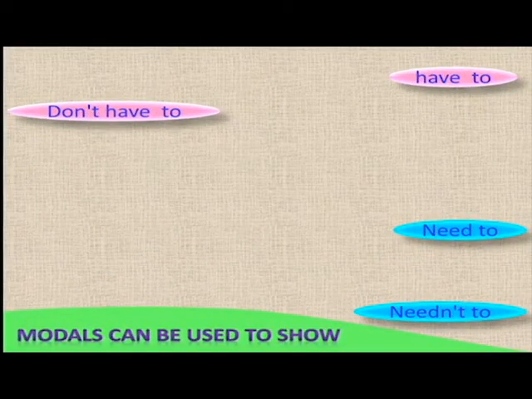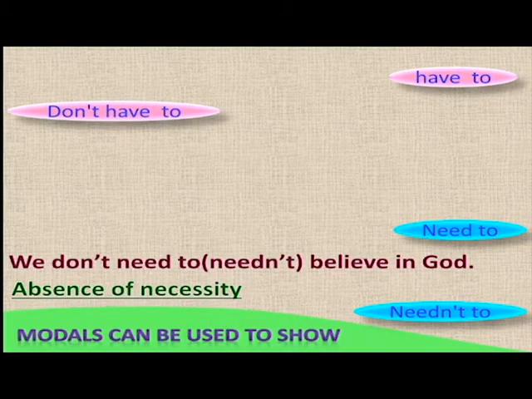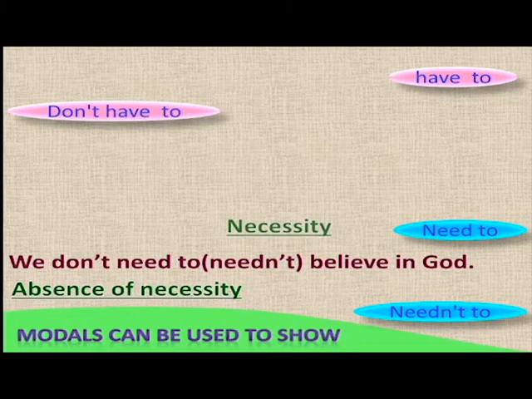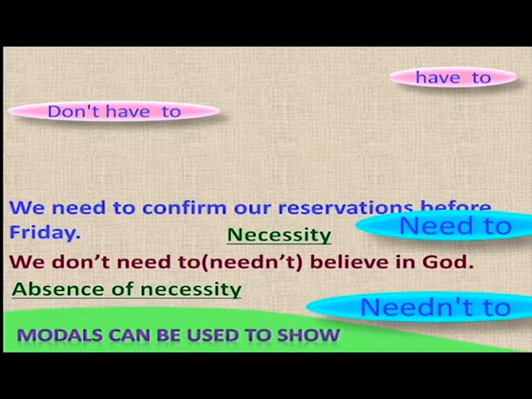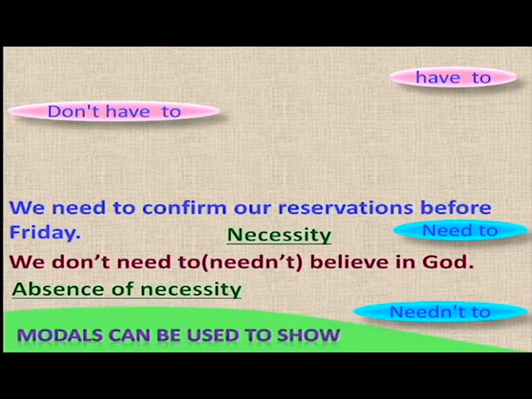Now we'll talk about the modal verbs have to, don't have to, need to and needn't. Why are they used? So these modals can be used to show absence of necessity. "We don't need to or needn't believe in God." So needn't is used to show the absence of necessity. And "We need to confirm our reservations before Friday."